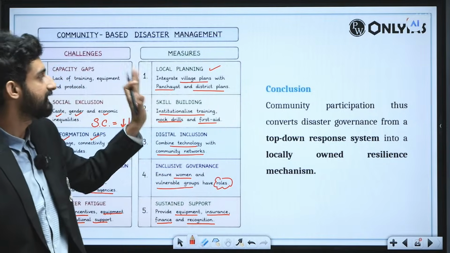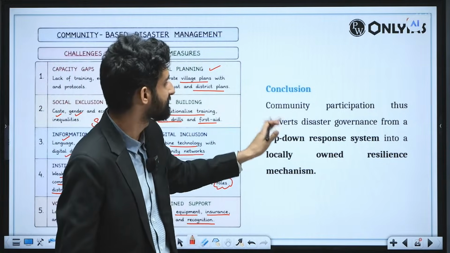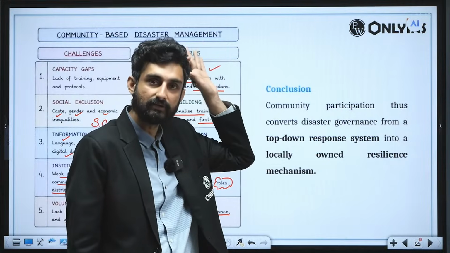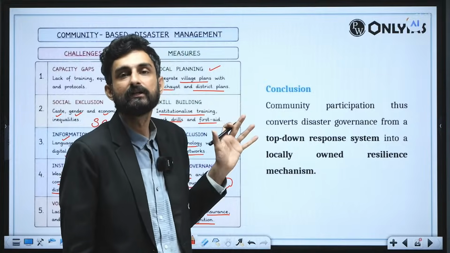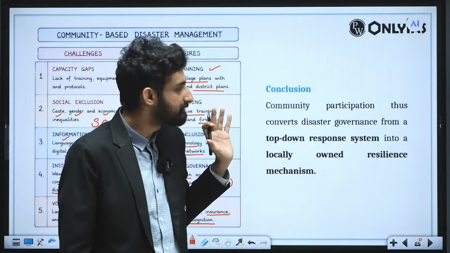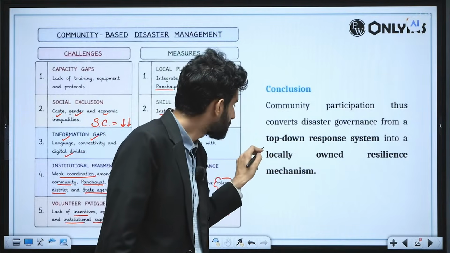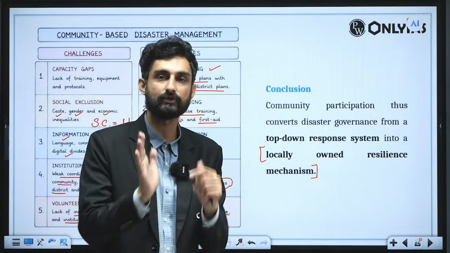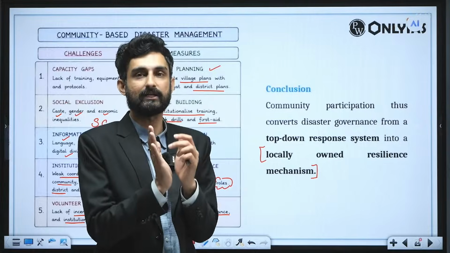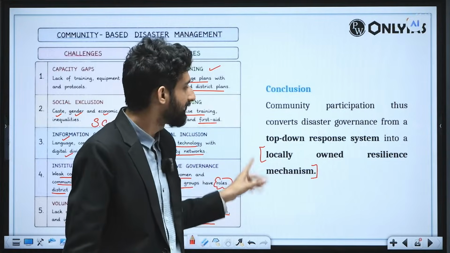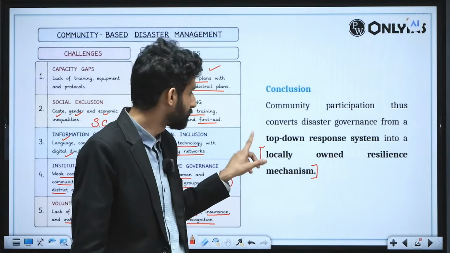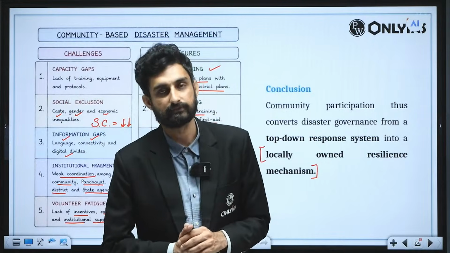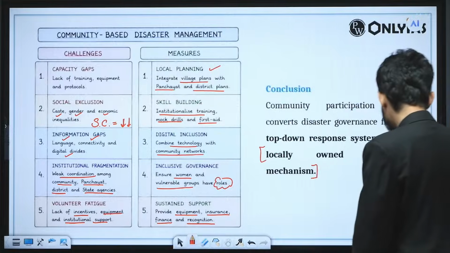And for the conclusion, we can write that community participation thus converts disaster governance from a top-down response system, which was the case earlier, reactive governance based, into a locally owned resilient mechanism. And this should be the way forward. So currently we are in the disaster management paradigm, which should be tilted towards a locally owned resilience mechanism. This should be our philosophy. So this was question number 4 that we have.